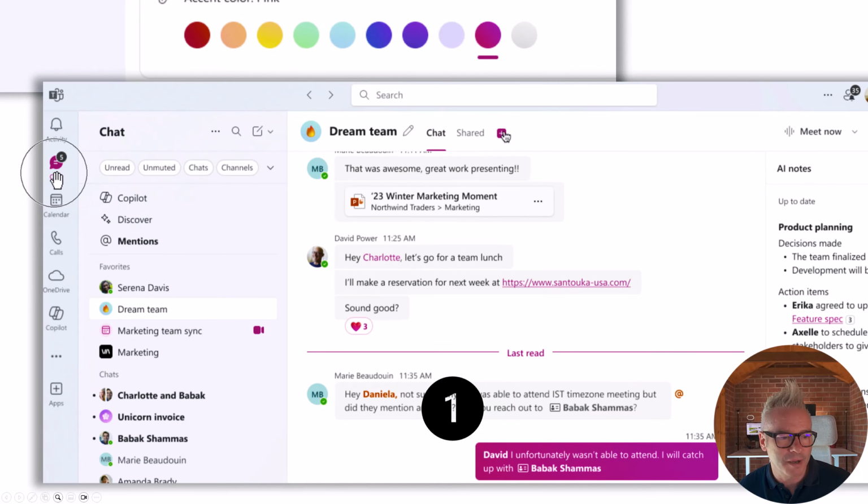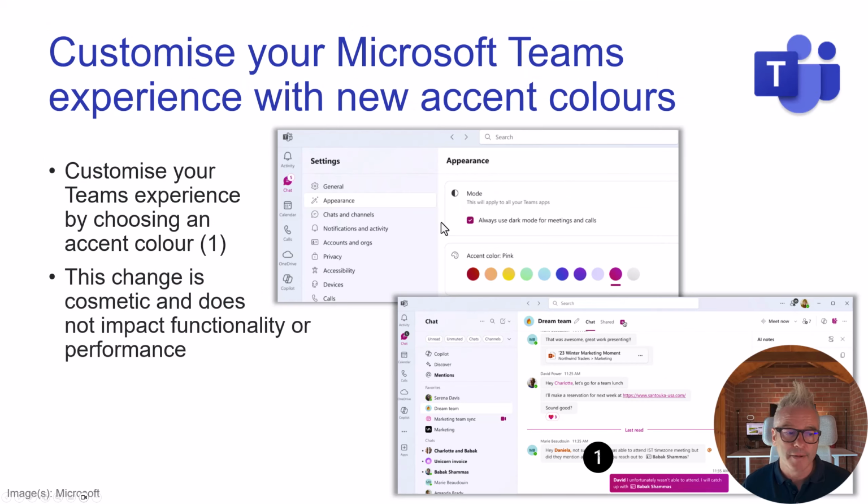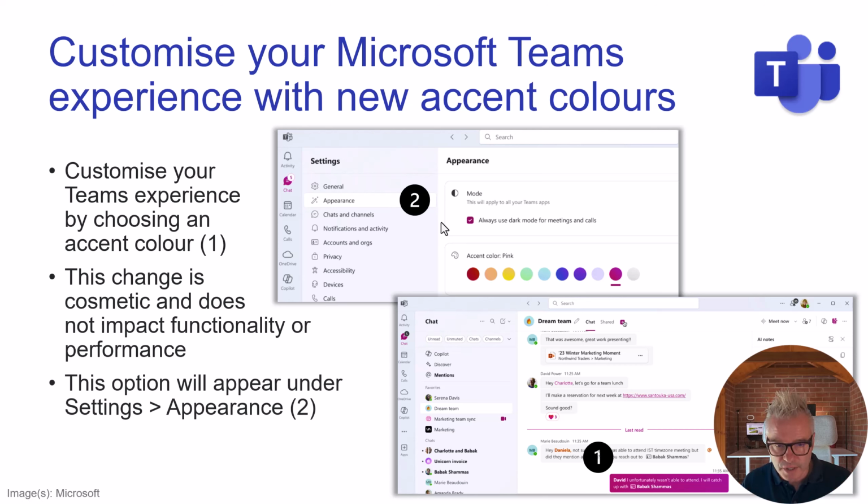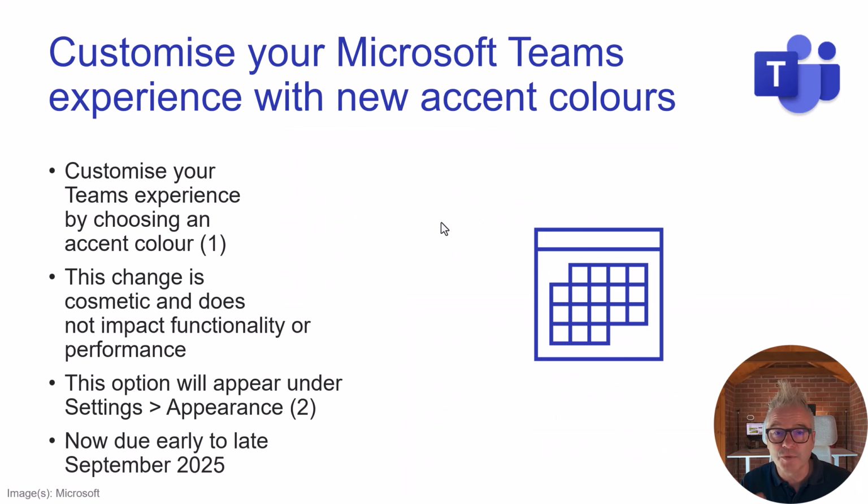I've got pink here, or cayenne or whatever that's called, and it just makes it a bit more me. It's purely cosmetic and doesn't change any functionality. Click the three little dots for your settings, go to appearance, and then you can choose your color. That's why I don't have it, because it's not due till September. The reason I checked is I have early access to some features, and I just wanted to see whether it was there. But it's early to late September.